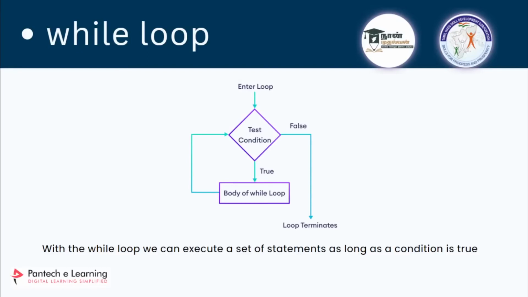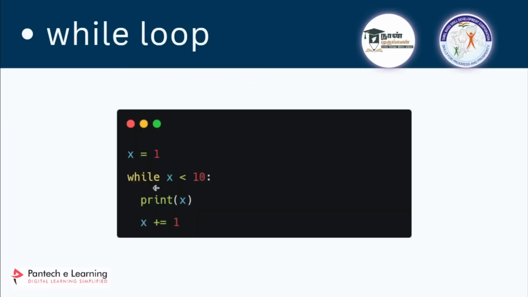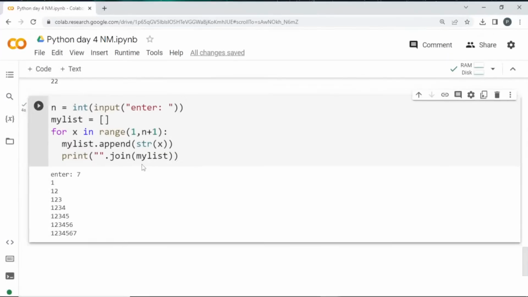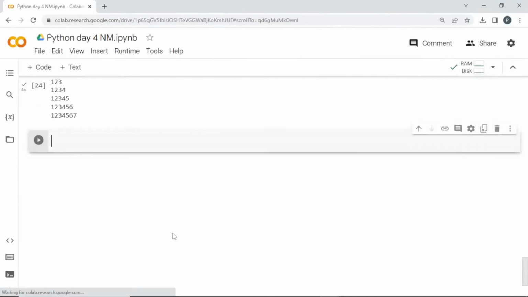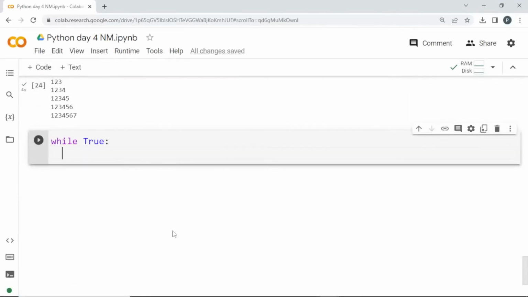So how to create a while loop? See here, you have to call this while, and next to that you have to give the condition. Based on that condition, if it is true, it will keep on going. If it is false, it will terminate. I'll show you. If it is while True, it will keep on going. I'll print 0.